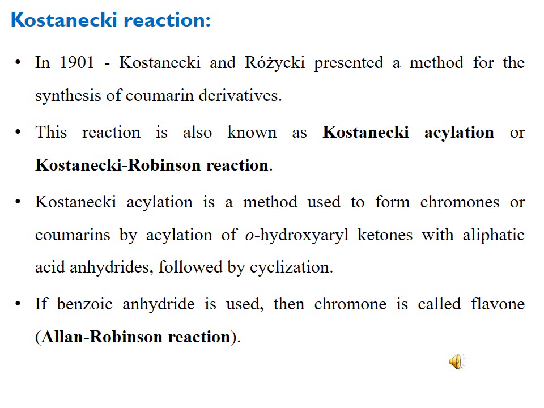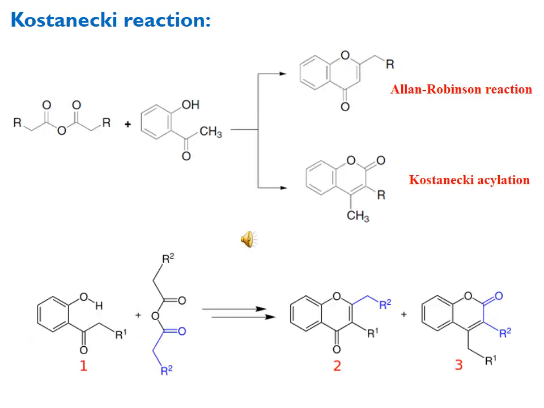If we use benzoic anhydride, that is an aromatic acid anhydride, instead of an aliphatic anhydride, then we get the chromone which has the special name of flavone, and this reaction is also known as the Allan-Robinson reaction for the synthesis of flavone.